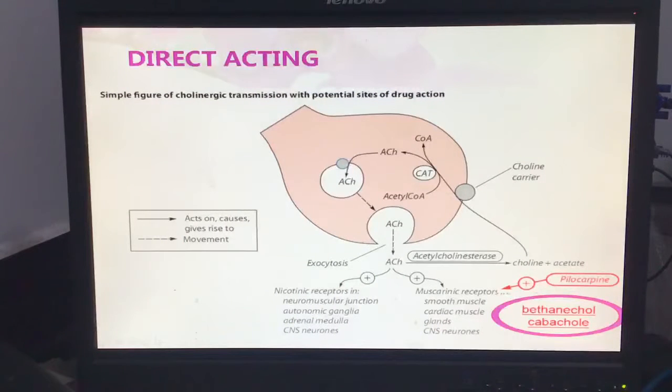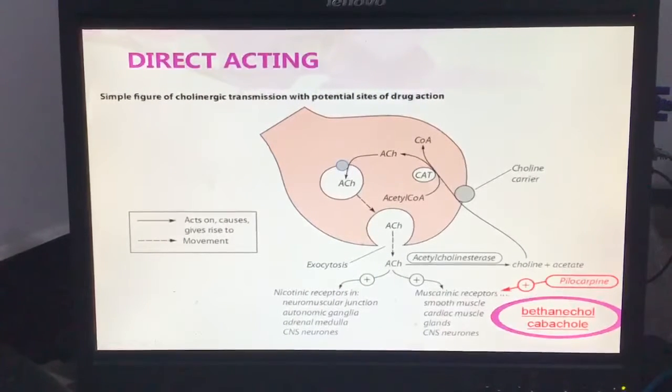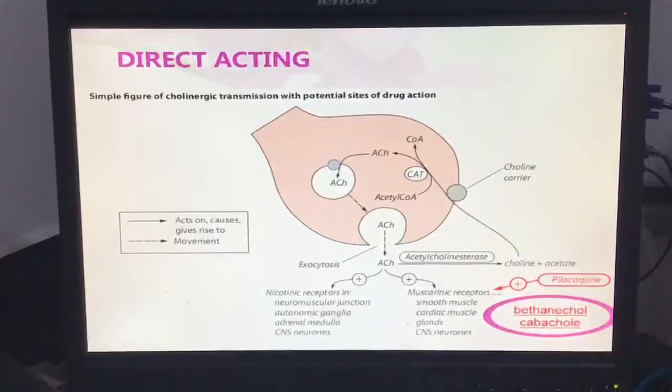Here, see the summary of the indirect and direct drugs. Pilocarpine, carbachol, and bethanechol are drugs that act directly on the muscarinic receptor. These are the direct acting drugs.